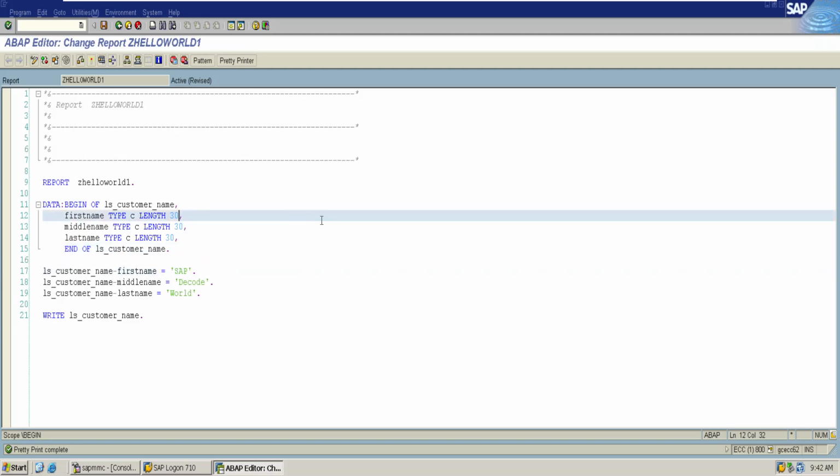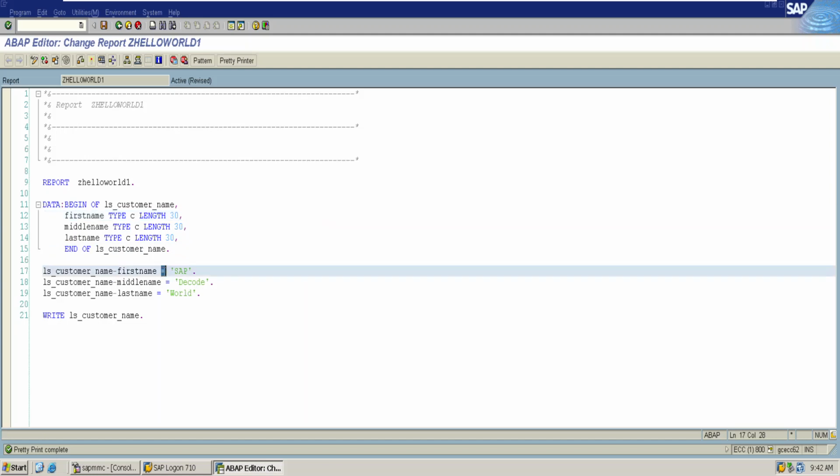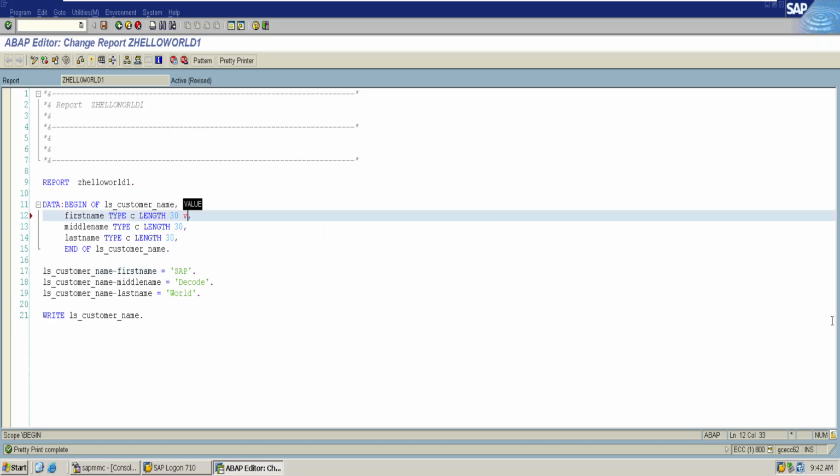We can also assign values directly to an attribute by using this equal to operator, or we can make it default by using this value operator.